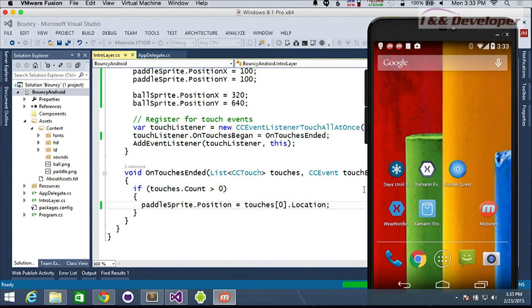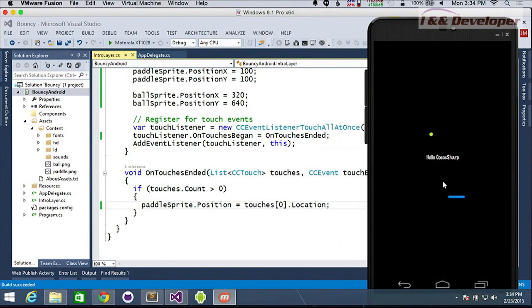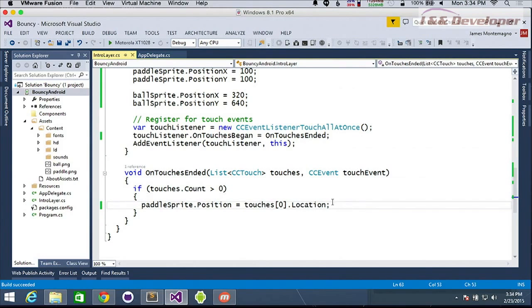because we'll find out. I'll just touch on the screen because it's kind of fun. So now you can see I'm kind of moving the paddle everywhere. That's not really what we want. What we really want is it to slide left and right, back and forth, right? So let's go ahead and change this logic.